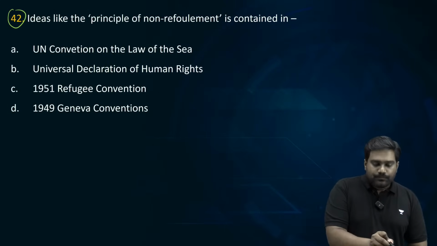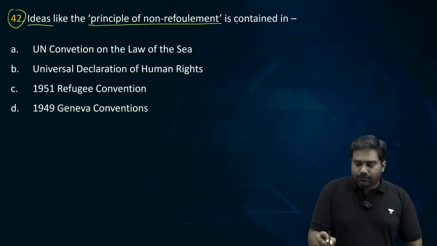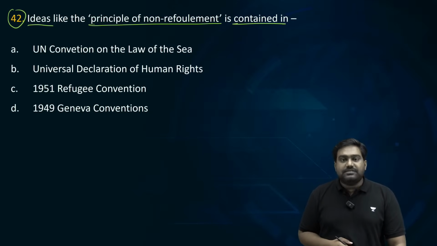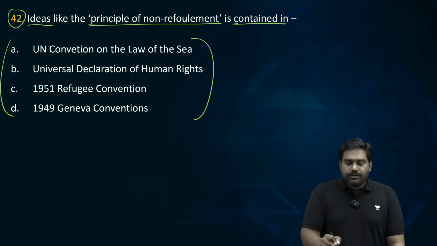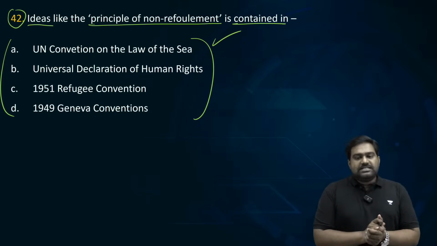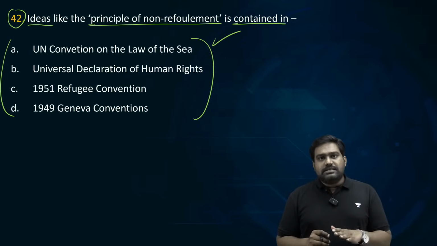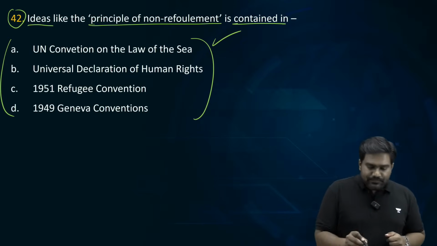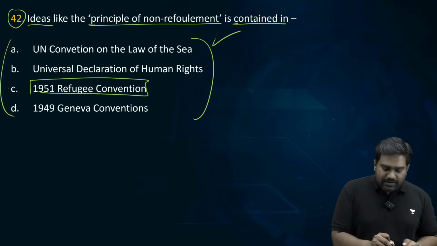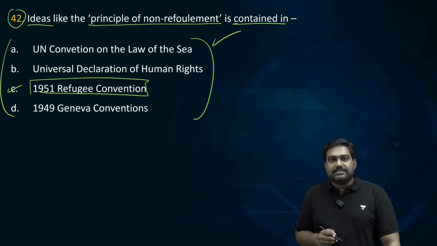Next, question number 42. Ideas like the principle of non-refoulement are contained in which of these conventions? So please attempt the question. In the meantime, I'll give you the answer and quickly explain the topic as well. It's part of the 1951 Refugee Convention. Option C is the right answer.